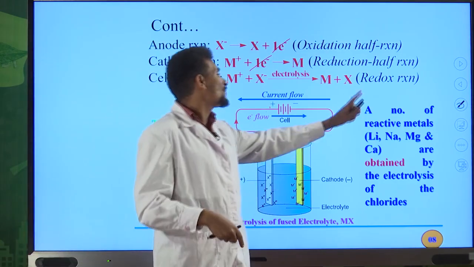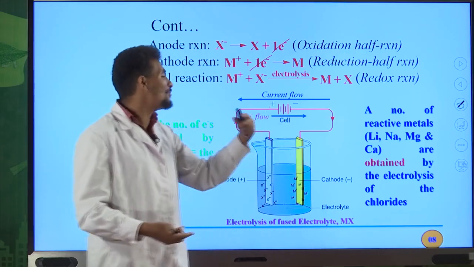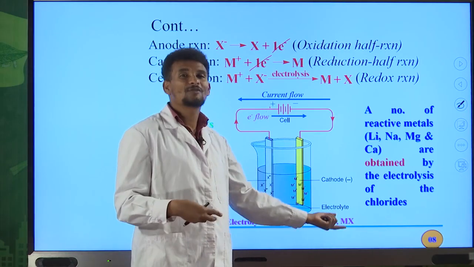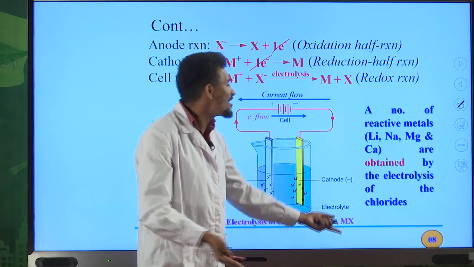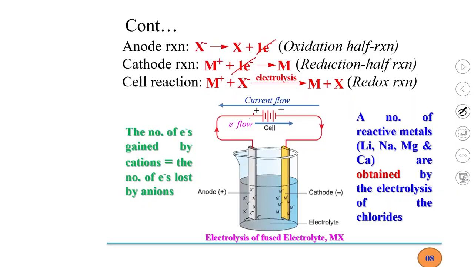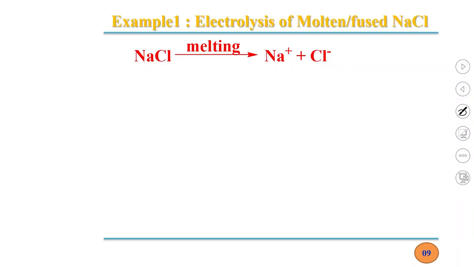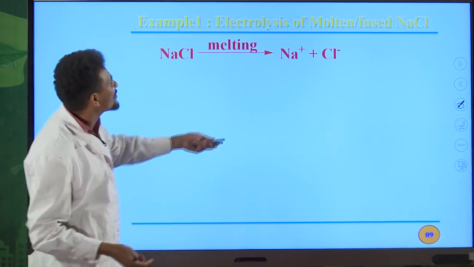A number of reactive metals like lithium, sodium, magnesium, calcium, aluminum also, these are very reactive metals, very active metals. They are obtained by the electrolysis of the chlorides. For example, sodium chloride, lithium chloride, magnesium chloride, aluminum chloride. Sometimes we can also use oxides like aluminum oxide to obtain these active metals. They can be synthesized by using the electrolysis process in the electrolytic cell. So this is an application of electrolysis. We can also write the electrolysis of ionic compounds, salts like sodium chloride.